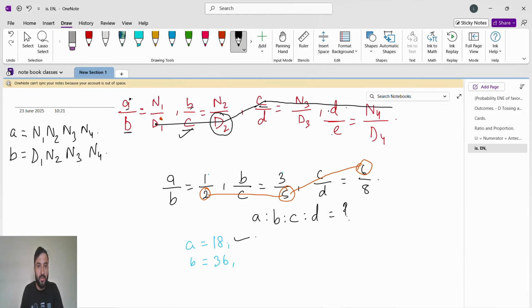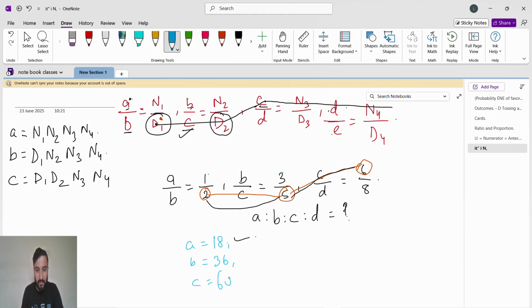Okay. So see here, for finding the c, what will happen? B was here. So b to c means D1 into D2, and then we will move on for this c, which is N3, and then we'll move on for numerator. Numerator is N4. Okay. So b to c, 2 into 5 is 10, then from c to again c, 10 into 6 is 60, and then numerator we don't have, so the answer is c is 60.